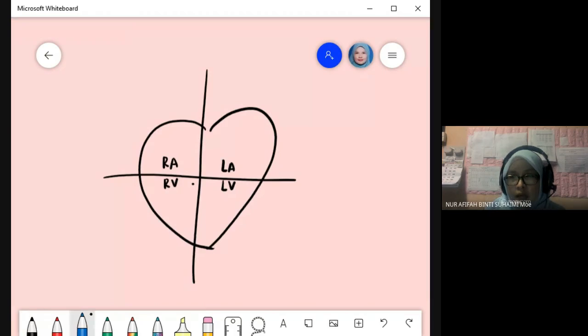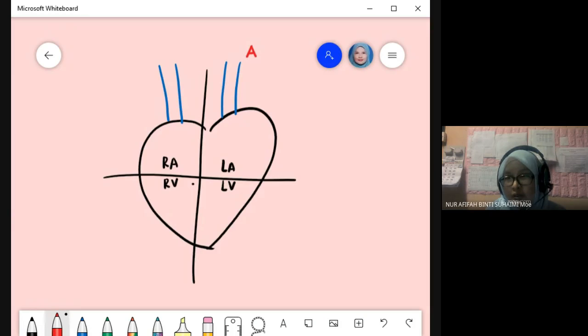And then we have two vessels here. Bahagian atas ni, both are artery. Both are artery. So this one I want you to remember. The main one is aorta. Aorta. Okay, this one you must remember, aorta. And then the rest is pulmonary artery. Both are artery.